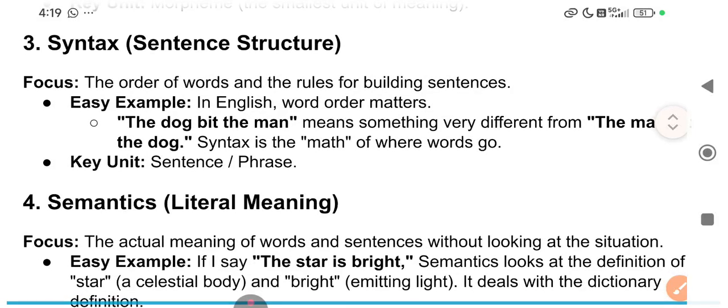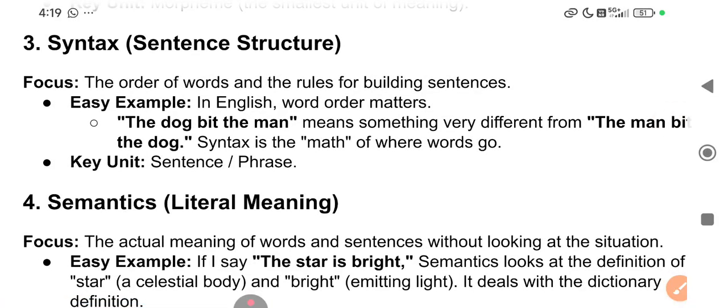Now the third is sentence structure. First we study different sounds. Second, we study the combination of sounds, which is called morphemes or words. Then, moving further, climbing up, we study structure, where to put different words. Is there any order? Yes, of course, there is a grammar, an order which is fixed, and accordingly we understand the language.